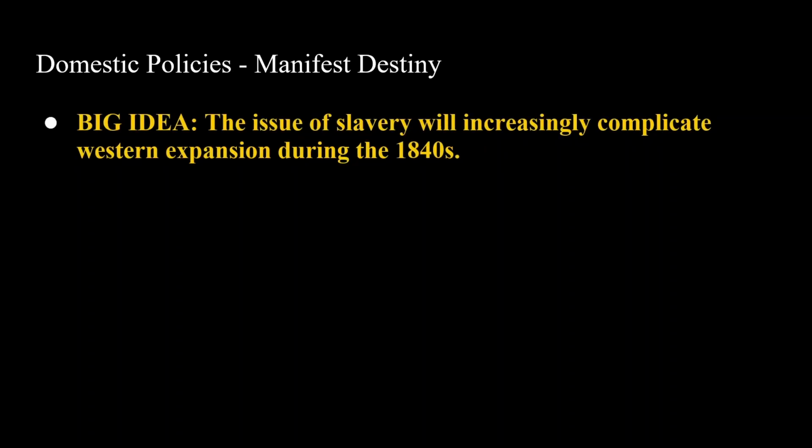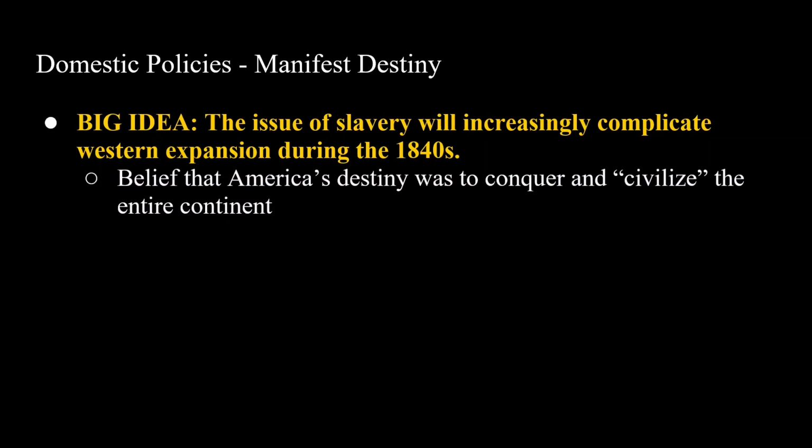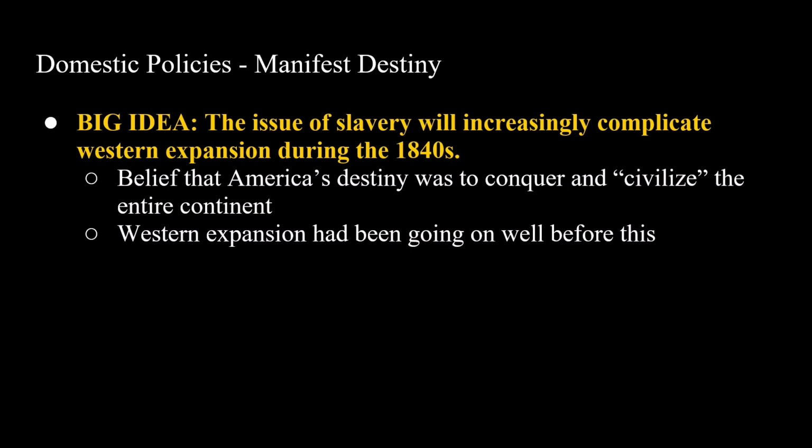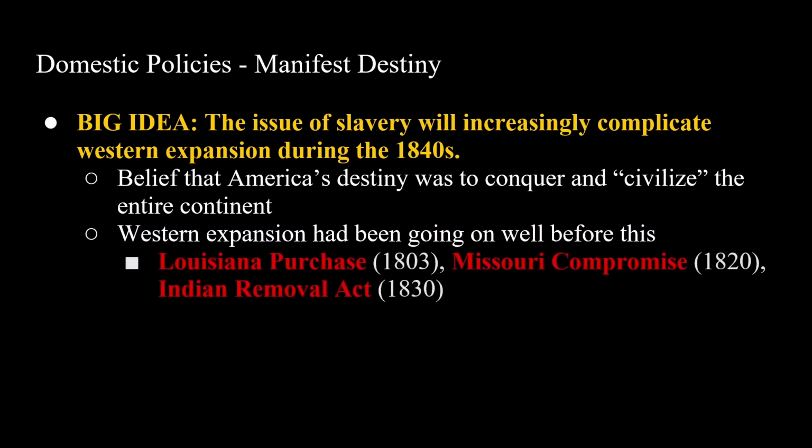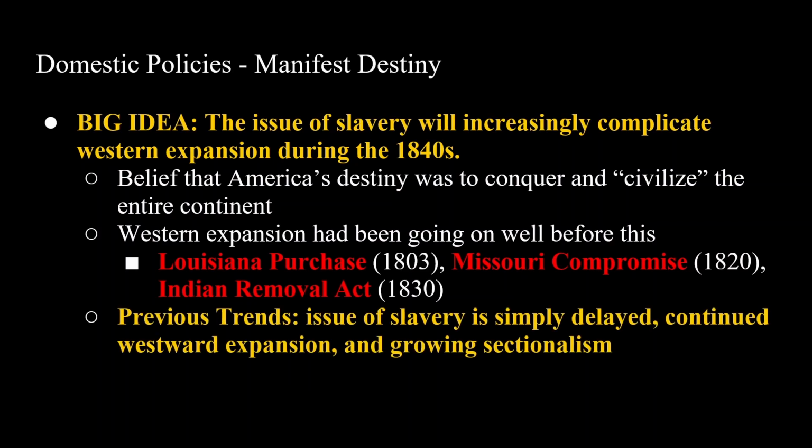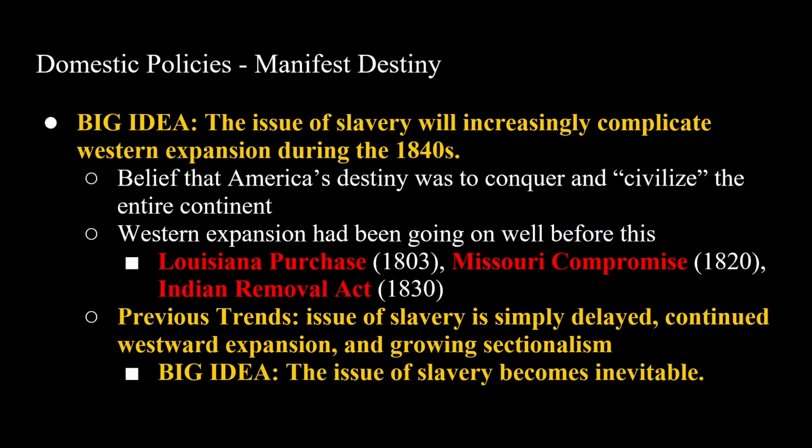Now, we're going to cover Manifest Destiny. The big idea here is the issue of slavery is going to increasingly complicate Western expansion during the 1840s. Manifest Destiny is this idea that it was America's destiny to conquer and civilize the entire continent. And it's important to keep in mind that Western expansion had been going on for a long time for this time period, with things like the Louisiana Purchase, Missouri Compromise, and the Indian Removal Act. Other trends include the fact that politicians often just delayed the issue of slavery and the growing sectional differences. All of these problems are going to feed into each other, and the big idea is that the issue of slavery is ultimately going to become inevitable.